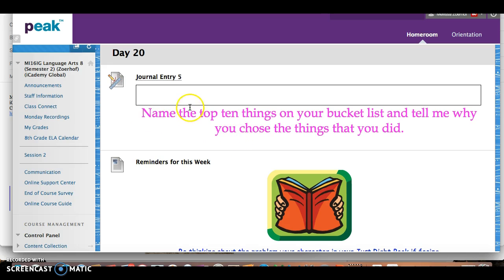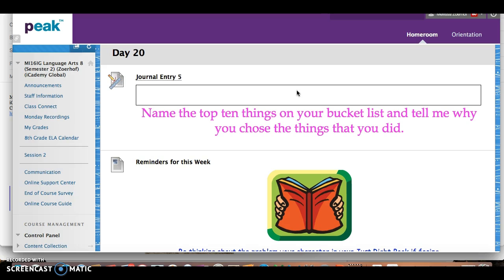In your journal, you're going to write about the top 10 things that are on your bucket list and tell me why you chose what you did. A bucket list is a list of things that you want to do before you kick the bucket, before you leave this earth. What are some things that are on your agenda that you wish to achieve?